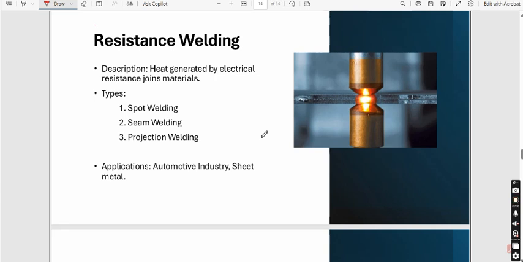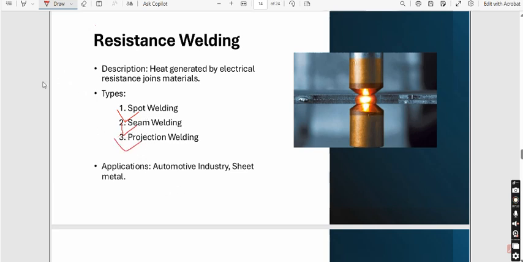The next is resistance welding. So what do we mean by resistance welding? Resistance welding is basically heat generated by electrical resistance that joins the materials. Now various types of resistance welding are spot welding, seam welding, and projection welding.